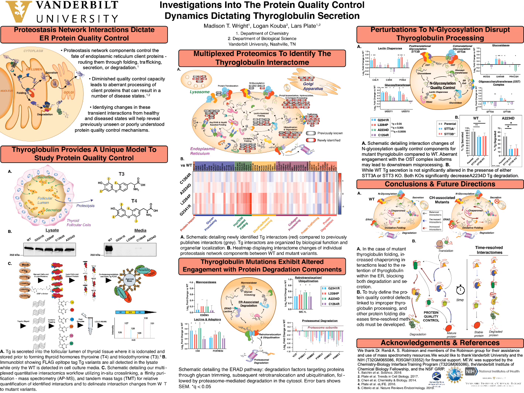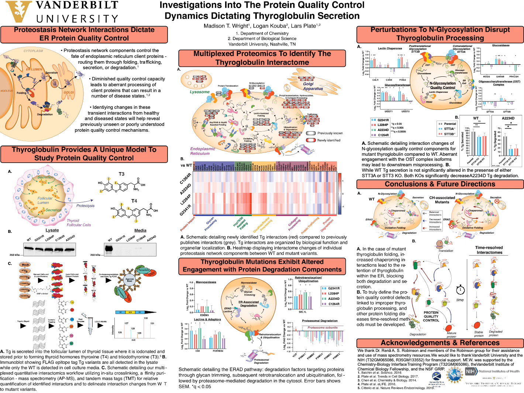To investigate the implications of these changes, we chose to follow up with knockout experiments, where in the case of one mutation, A2234D, knockouts of either isoform of the OST complex significantly decrease A2234D degradation, indicating that engagement by both isoforms is necessary for the efficient degradation of this particular mutation within the cell.